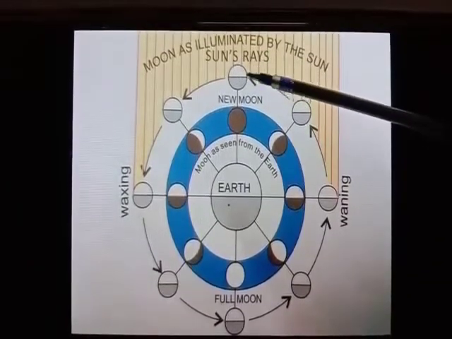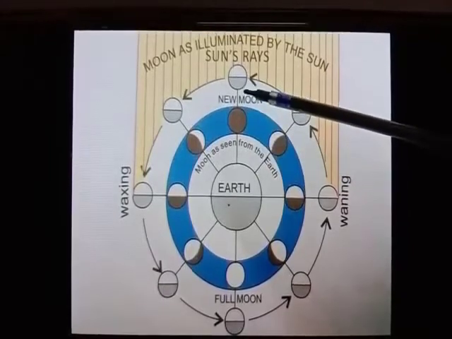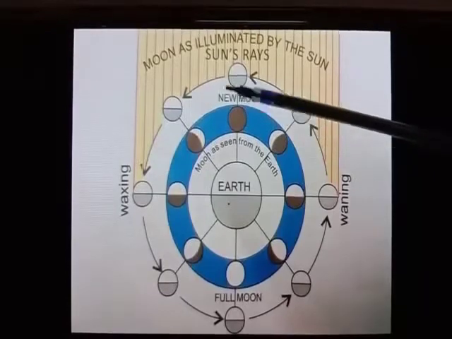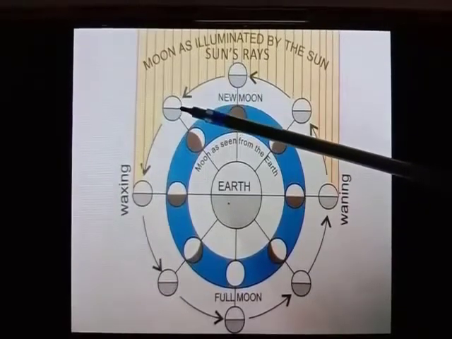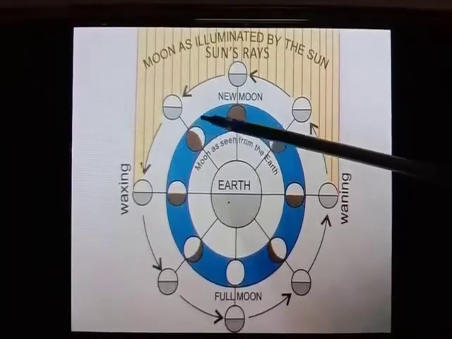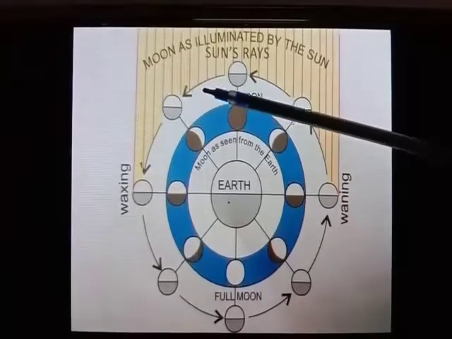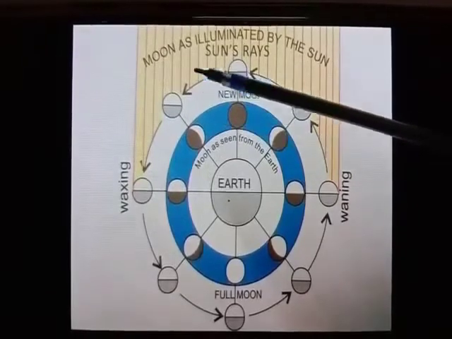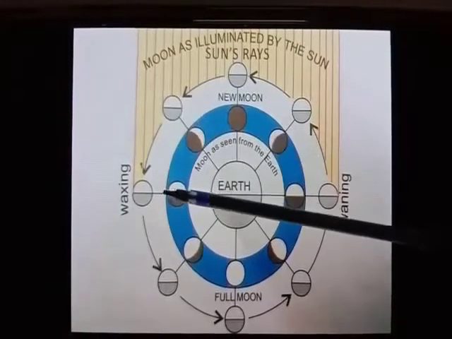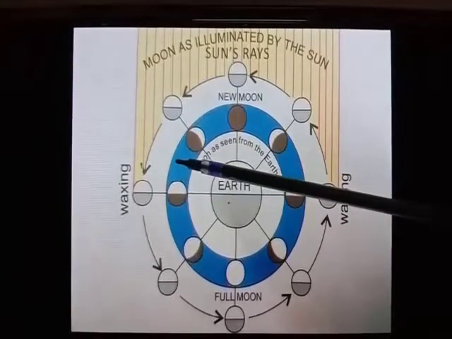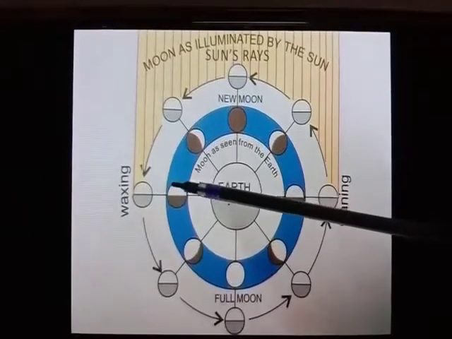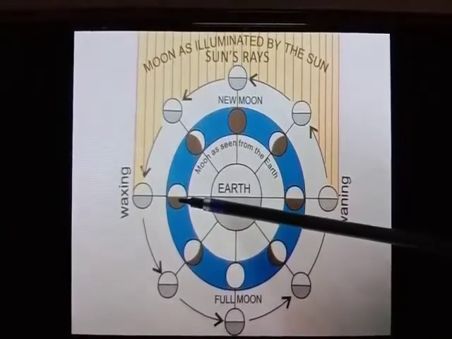Now this side which is not visible on the earth is known as the new moon. This is the new moon. After 2 to 3 days we can see that some part of the moon, see that we can see this little part of the moon, and this phase is called the waxing crescent. About a week after the new moon, we can see half of the moon. Here we can see that half of the moon, and this phase is called the first quarter.